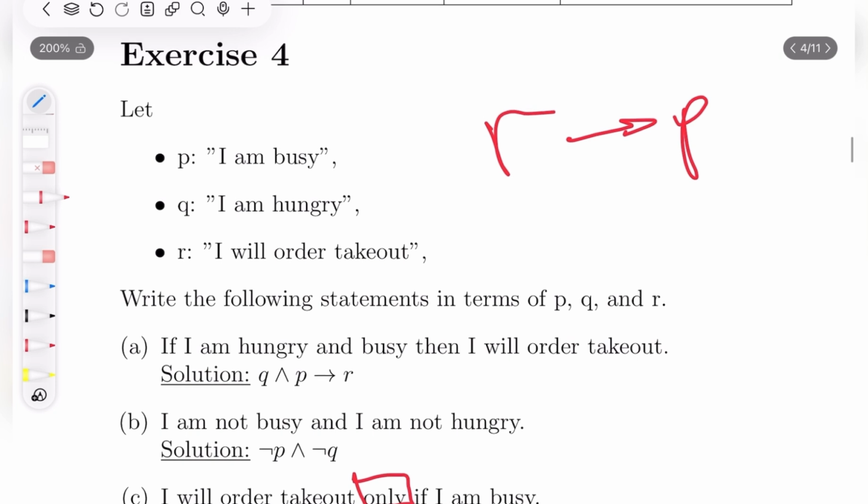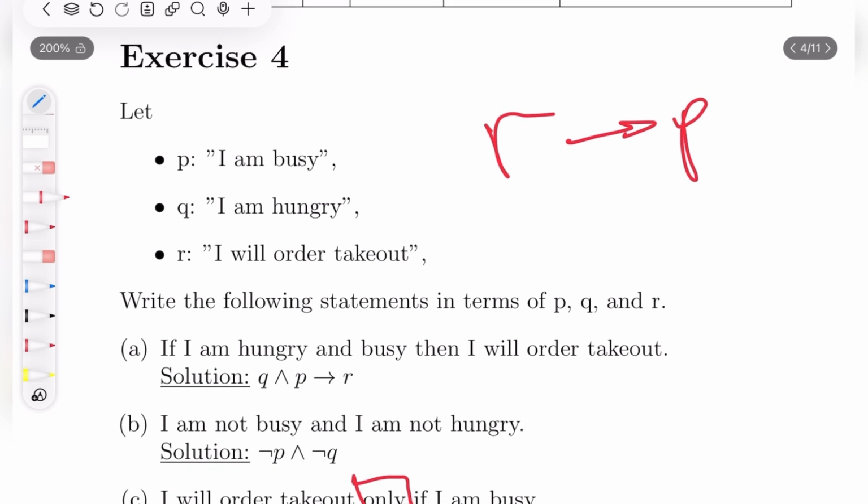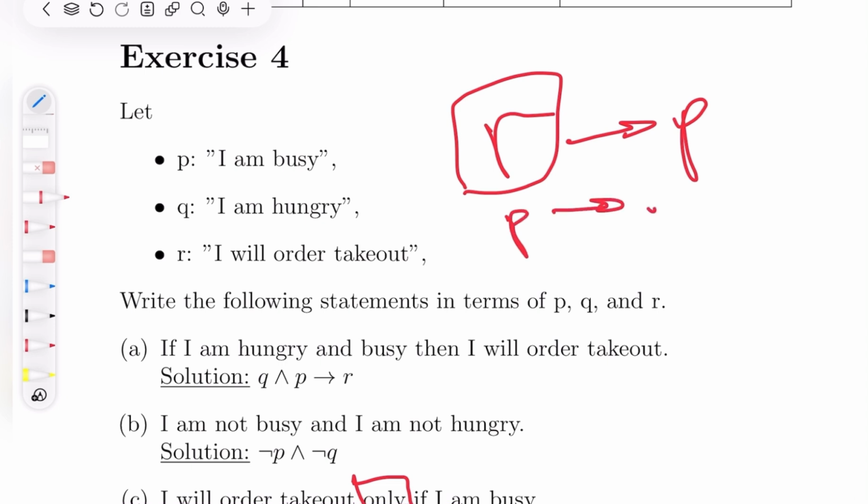And this is actually why the biconditional is if and only if. Because if ordering takeout means that I'm busy, then always, if I'm busy, I'm ordering takeout. There's no way that something else would cause me to order takeout alone. And then when I say that P implies R, what I'm saying is that I don't really need anything else other than being busy. Because if